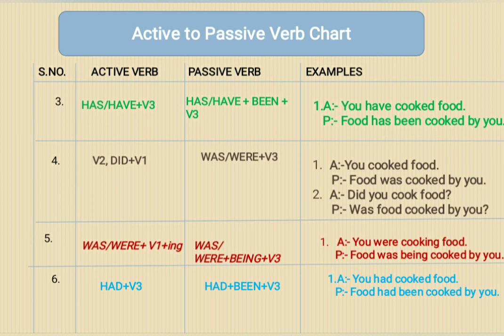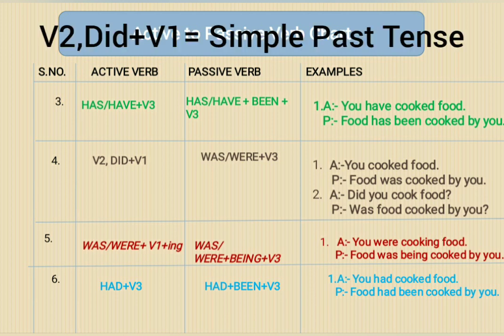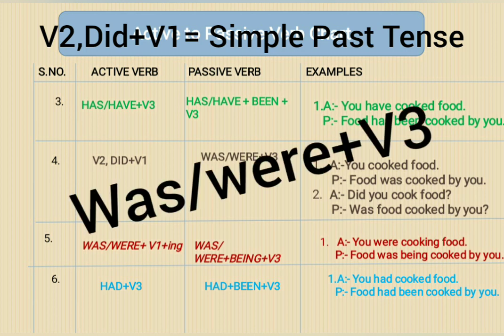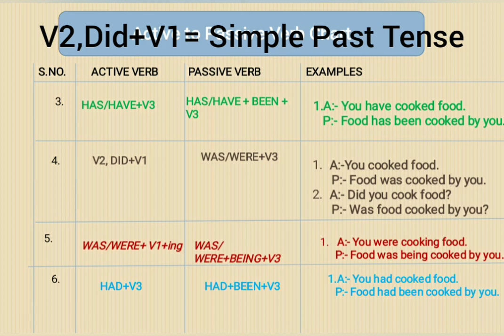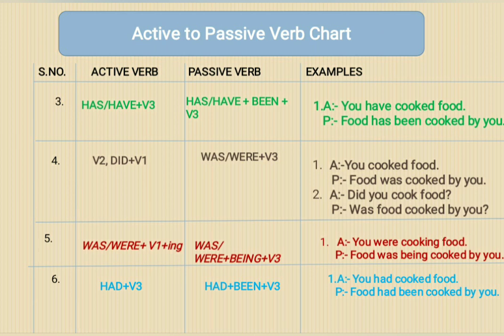Now let's see the fourth verb syntax. In active verb, if you get V2, that means second form of verb, or if you get did plus V1, in passive voice it will become was or were plus V3. This verb syntax represents simple past tense. Let's understand it with the help of examples.